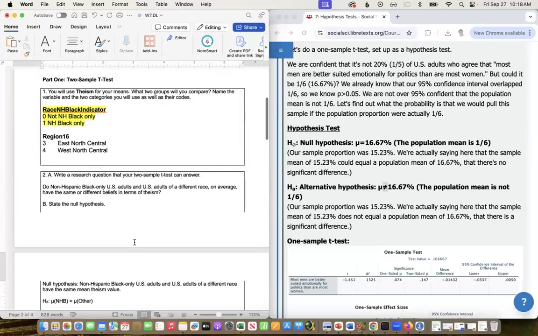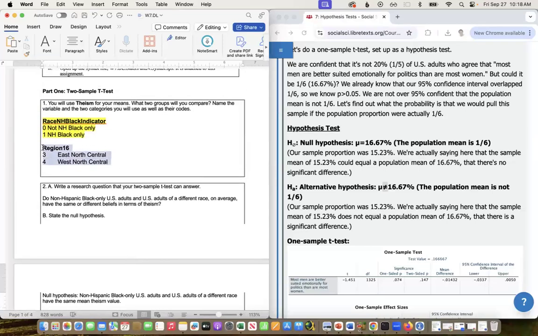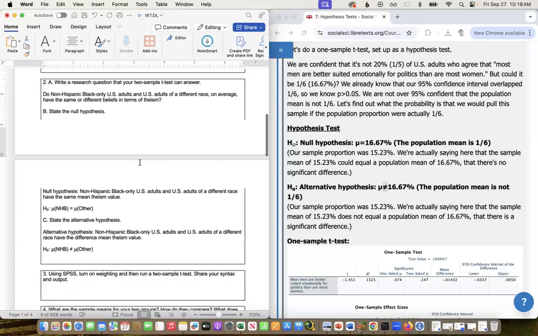Again, if I was doing this for any of the others, like if I did that with hours worked last week, the null would be that U.S. adults from the East North Central worked on average the same number of hours last week as folks from the West North Central region. And the alternative would be that they had different population means, that they worked a different number of average hours.